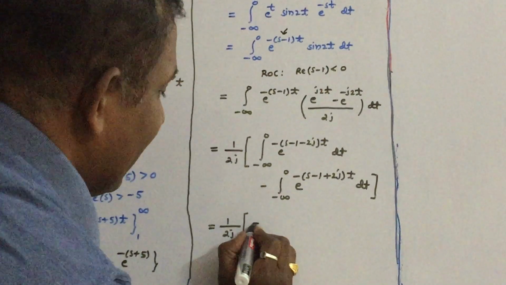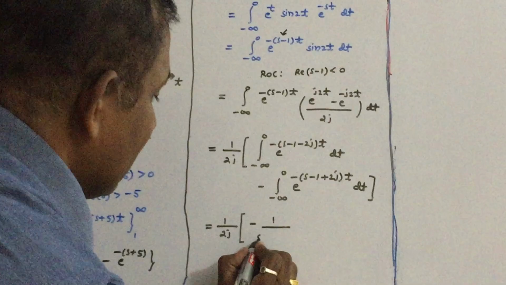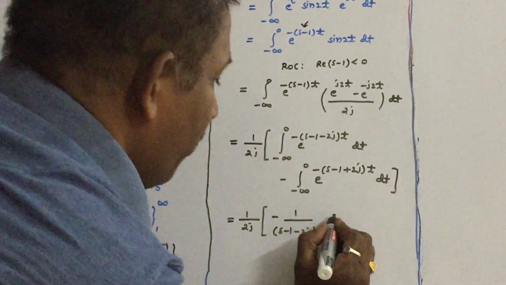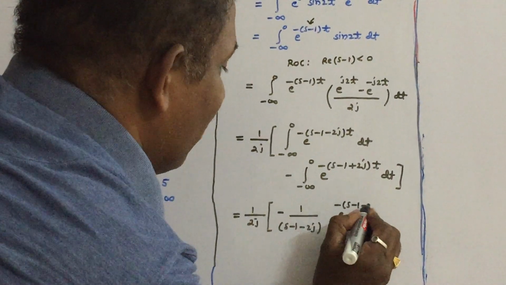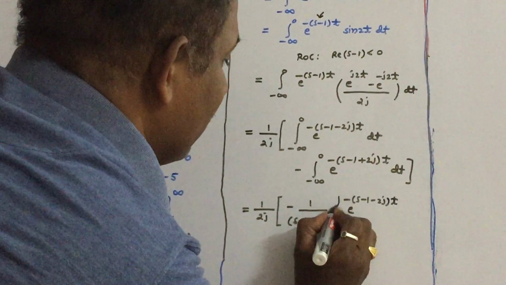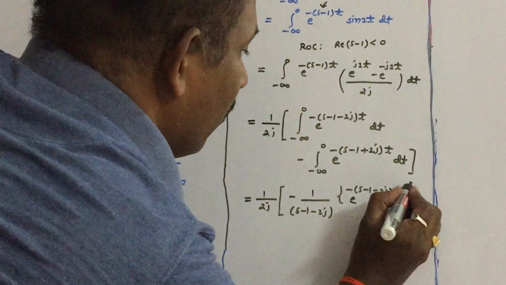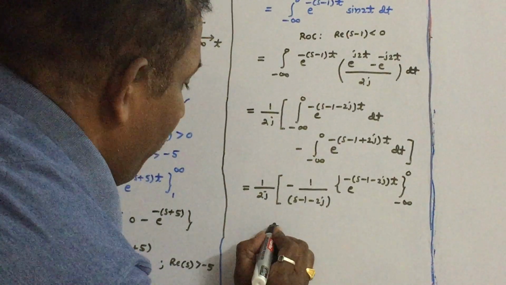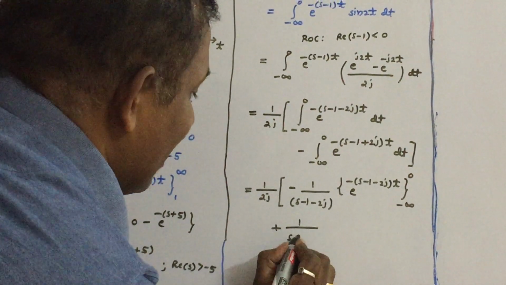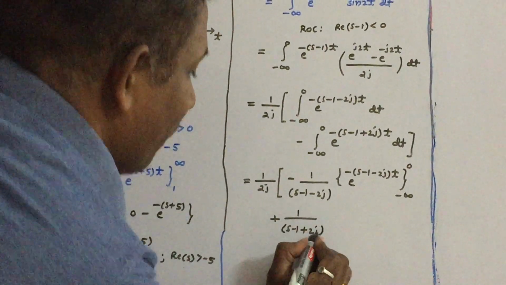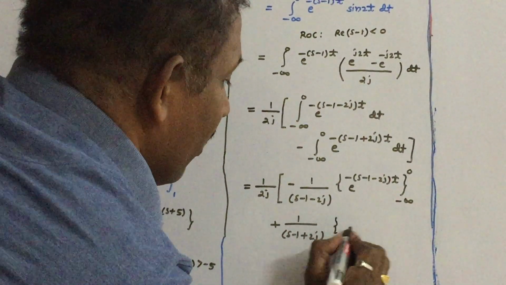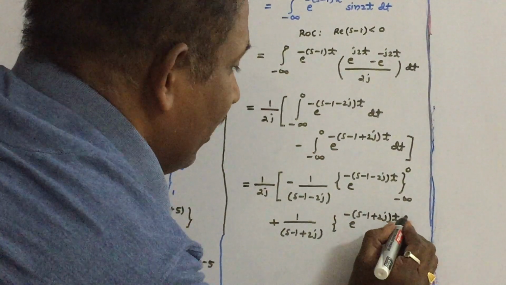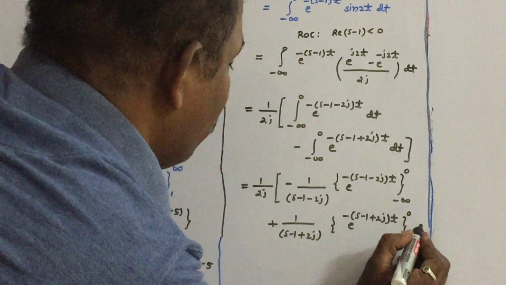The first term integration is written as 1 by (s minus 1 minus 2j) into e power of minus (s minus 1 minus 2j) t. The limits are minus infinity to 0 for this term. So plus 1 by (s minus 1 plus 2j) into e power of minus (s minus 1 plus 2j) t. Substitute the limits minus infinity to 0.